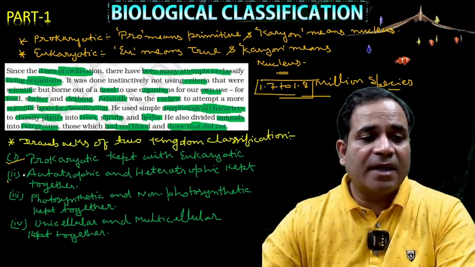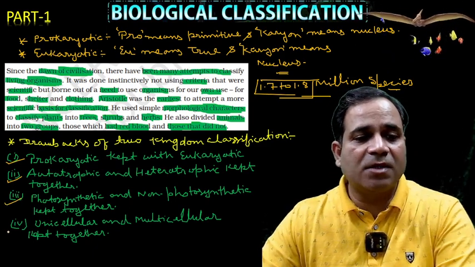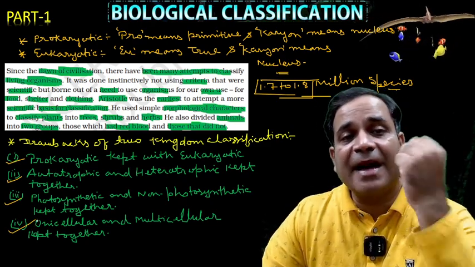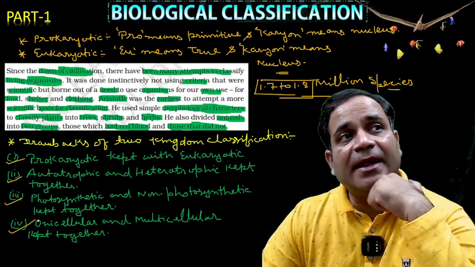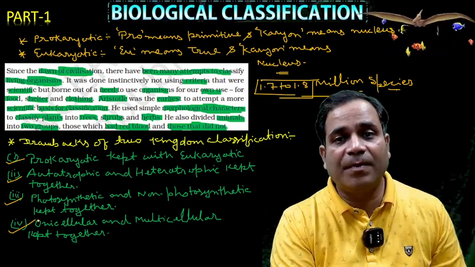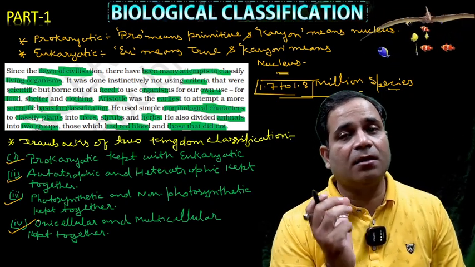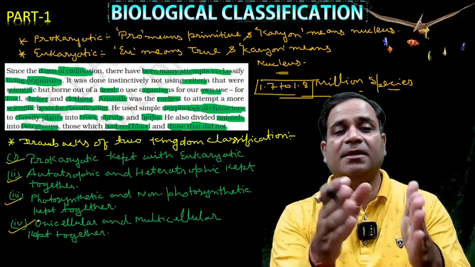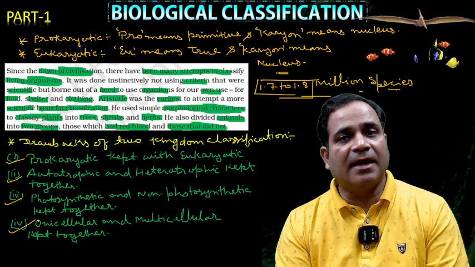So, autotrophic and heterotrophic kept together, point clear. Photosynthetic and non-photosynthetic kept together, also clear. Unicellular and multicellular, my dear. Here the bacteria were also not given a proper kingdom, so they were grouped with plants. So this was a challenge for all the scientists: how do we study in a proper manner, my dear? These are all the drawbacks of the classification given by Carolus Linnaeus.